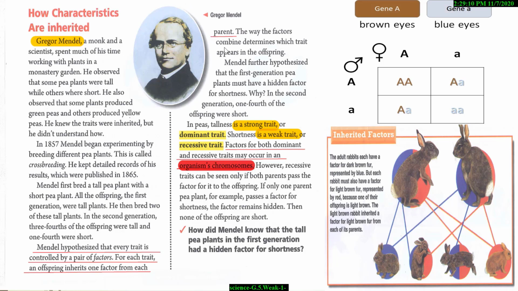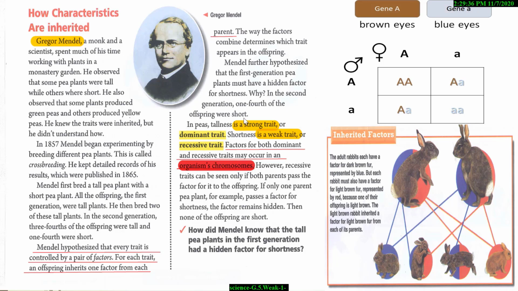The way the factors combine determines which trait appears in the offspring. Mendel further hypothesized that the first generation pea plants must have a hidden factor for shortness. Why? In the second generation, one-fourth of the offspring were short.